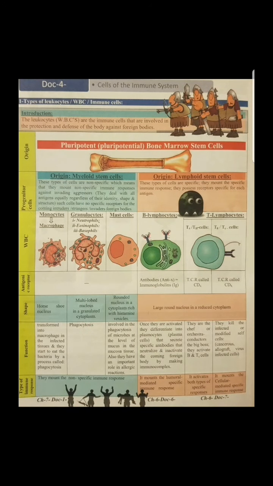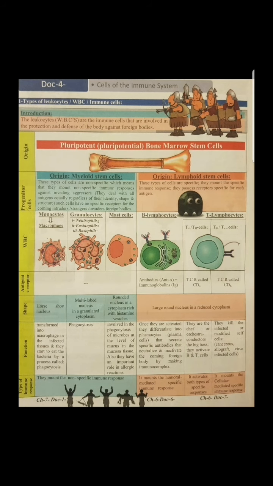In this bone marrow, which is in the largest bone in the body, there are stem cells. These stem cells are pluripotent. What do I mean by pluripotent? I mean these stem cells can differentiate into different types of immune cells. So these pluripotent bone marrow stem cells are where all the immune cells are created.